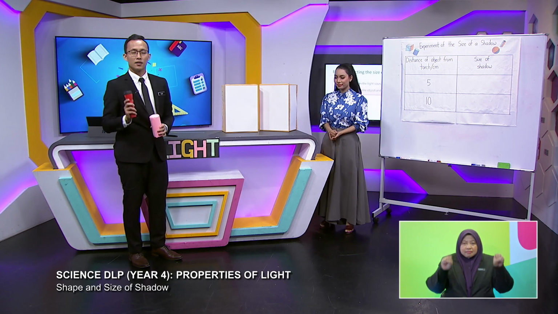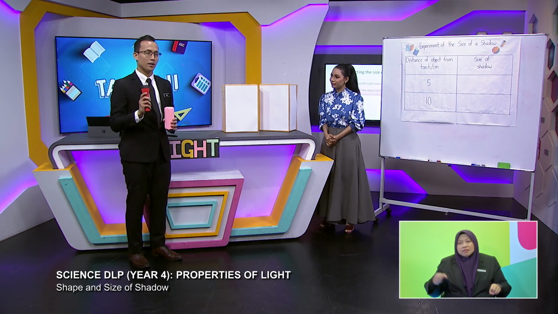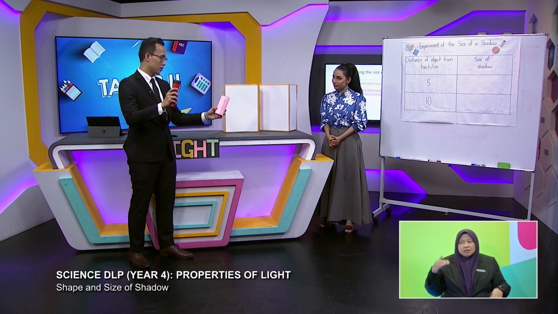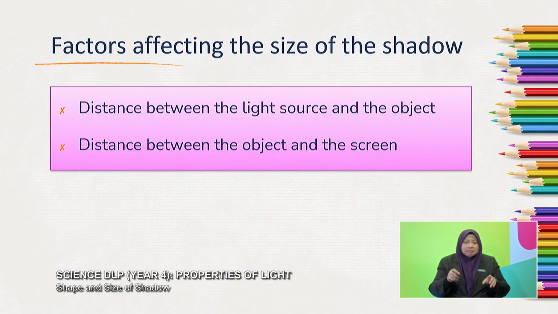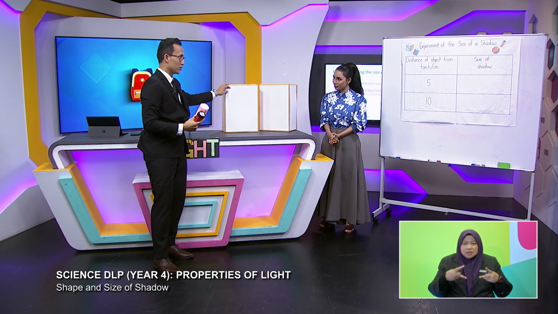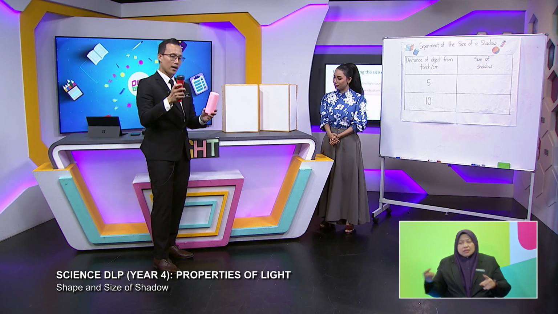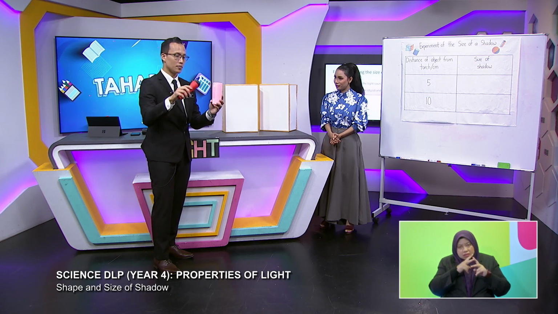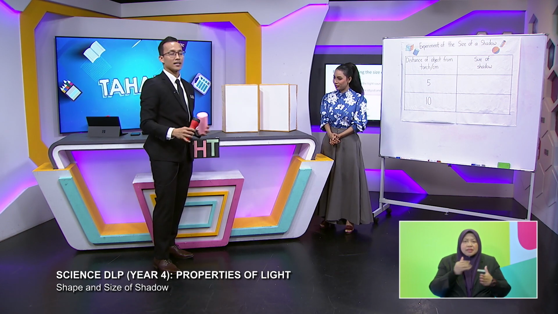So the factors that affect the shape and the size of the shadow are the distance between the light source and the object. Oh, okay, so it depends how far it is. Yes, how far it is, and also the distance between the object and the screen. So now we're going to look into how the distance between the light source and the object affects the size of the shadow first.